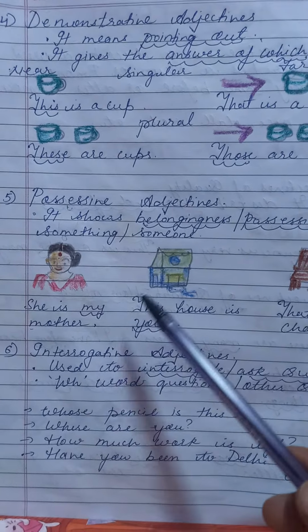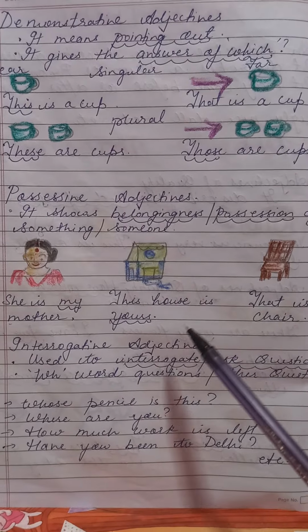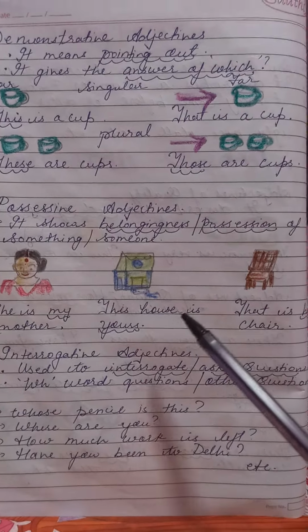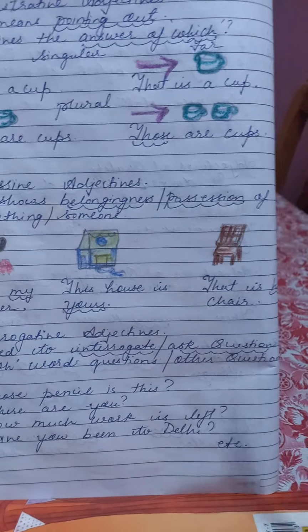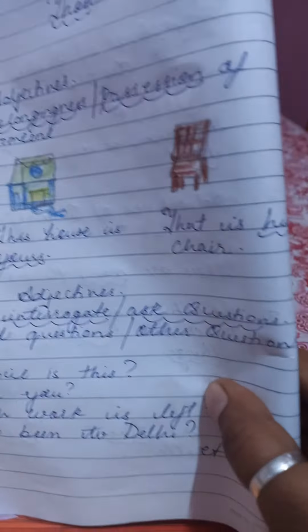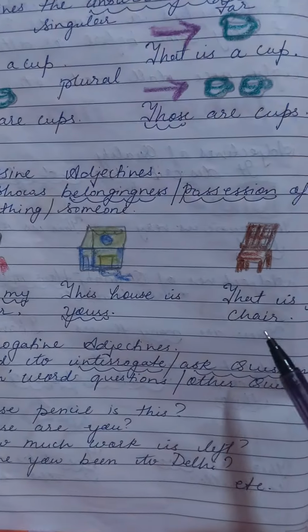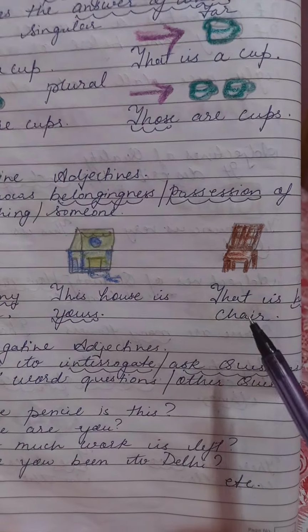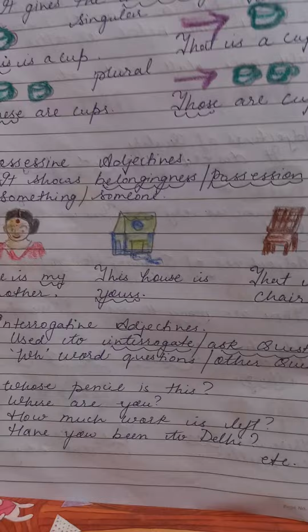She is my mother. I have used the word my. This house is yours. Again, this is a pronoun. My is also a pronoun. Yours is a pronoun. Here I have used this is his chair. I'm just verbally telling you, it is not visible here. That is his chair.